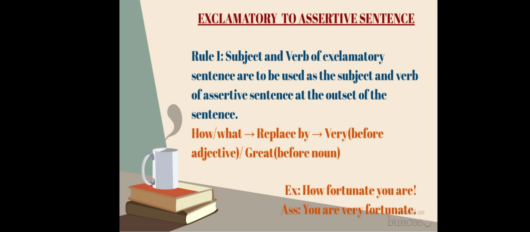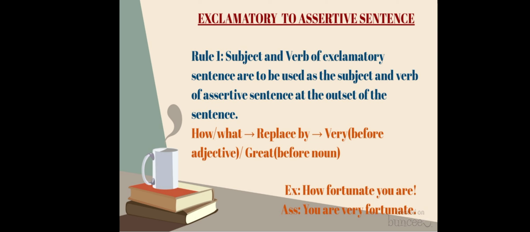Okay, for example, how fortunate you are. You is the subject, are is the verb. Okay, this is an exclamatory sentence. We will use this subject and verb to start the assertive sentence. So here we have used you are, then fortunate.